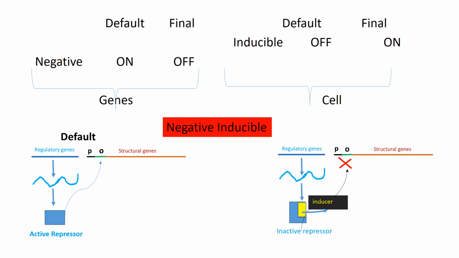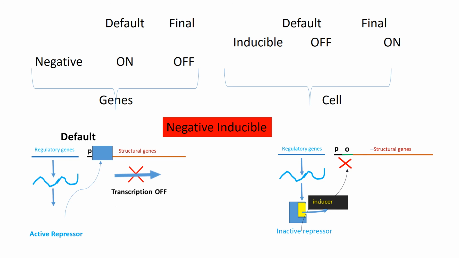That means the genes are initially in the off condition. Since we are talking about a negatively regulated operon, a repressor is involved. Since the genes are in the off condition, the repressor is active. The active repressor will be able to bind to the operator, thereby the transcription doesn't take place.